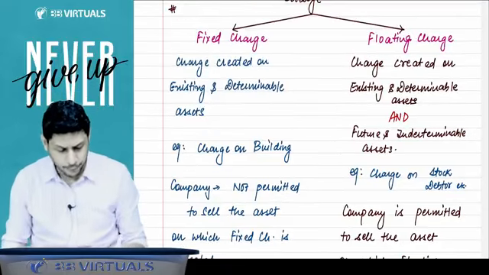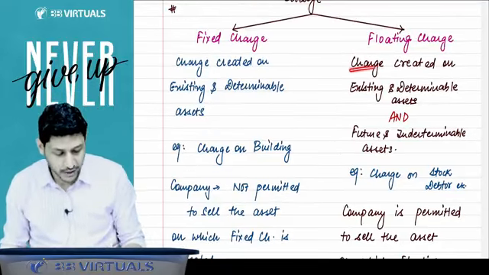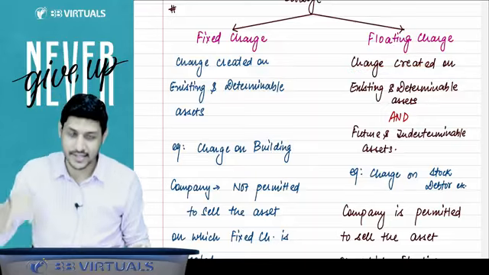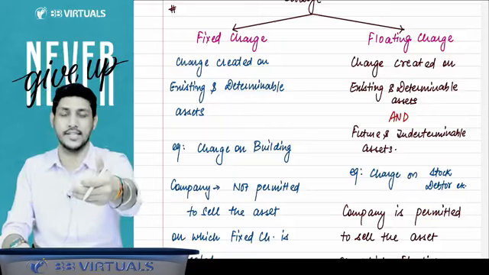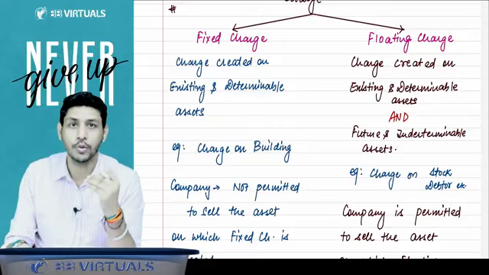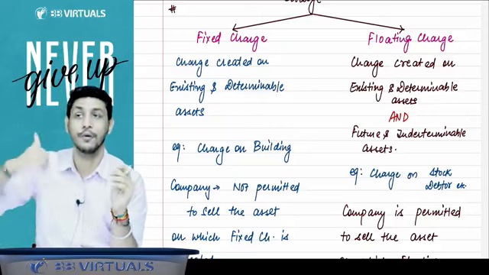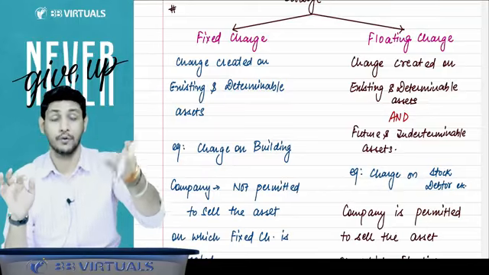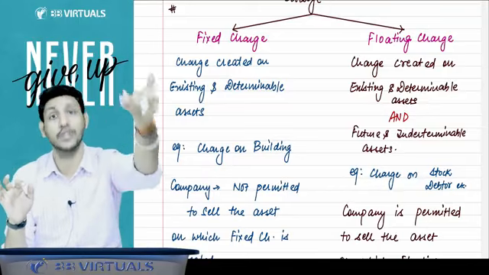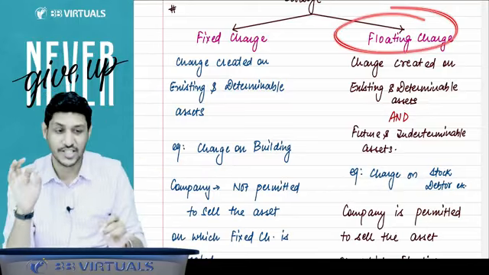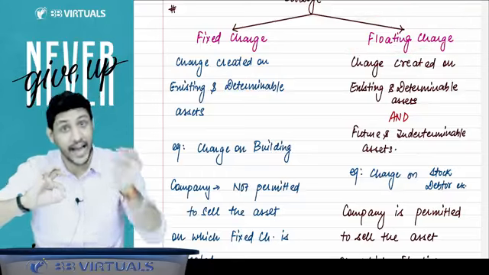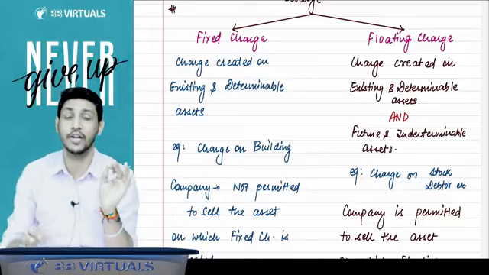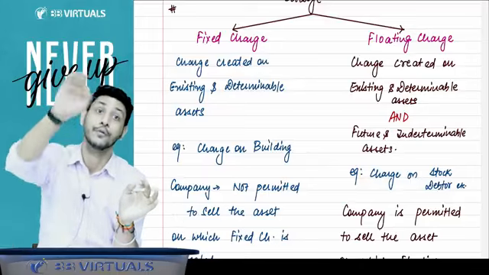But if I talk about floating charge, so what is floating charge? Floating charge is a charge which is created on the existing assets as well as future assets. Students mostly make a mistake on this point: they think fixed charge is created on the present assets, and floating charge is created on the future assets. No, floating charge is created on the present as well as future assets.